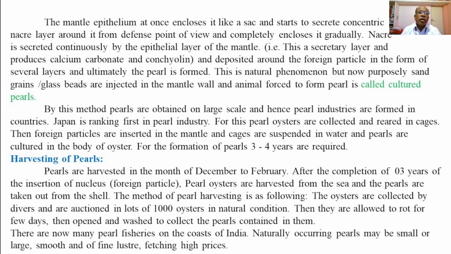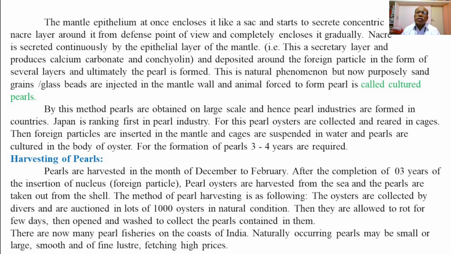By this method, pearls are obtained on a large scale, and hence pearl industries are developed in various countries. Japan is ranking first in the production of pearls.